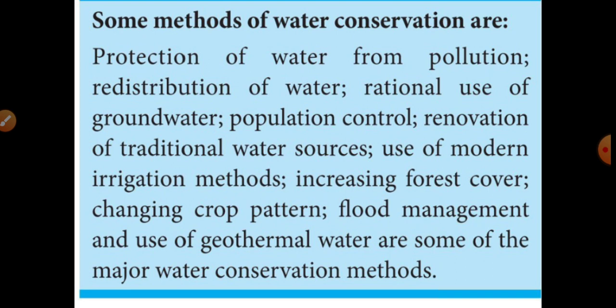Increasing forest cover, that means afforestation. We should plant more trees. Then change the crop pattern, that means step cropping. Likewise, some of the crop patterns we should change. Then we should use geothermal water. Geothermal water means groundwater. Mostly we should use the groundwater. These are some of the major water conservation methods.